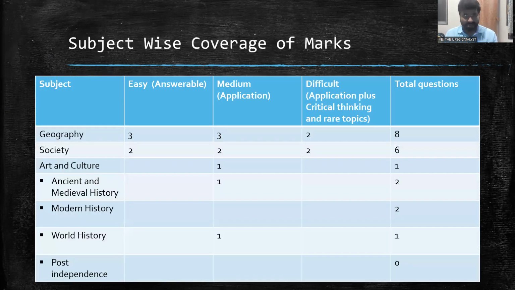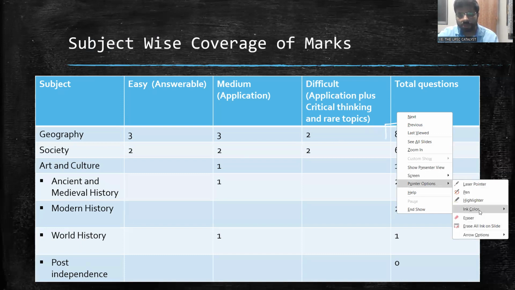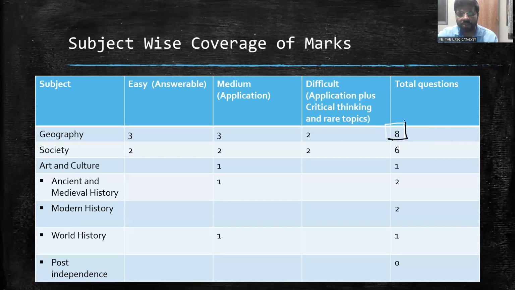And if you see the trends, the subject-wise coverage, you can see that geography, we have around 8 questions. So coverage around, we can say that 10 marks around 4, 15 marks around 4, total of 100 marks, right?